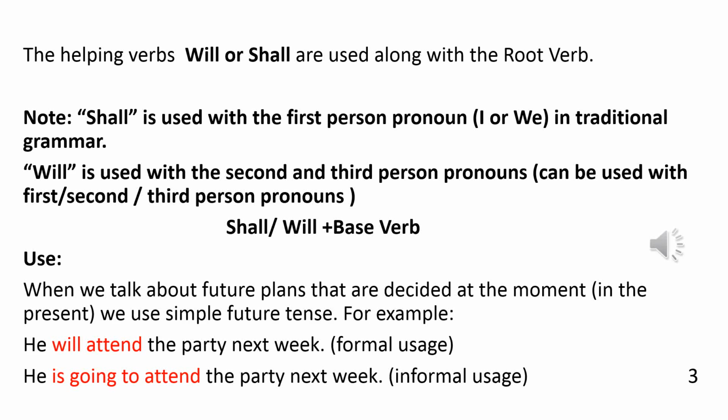In the next example, we have a sentence, he is going to attend the party next week. And here we notice that the verb is used in a particular way. We have the be form plus going to plus the base verb. And this is more of an informal usage to talk about future events.